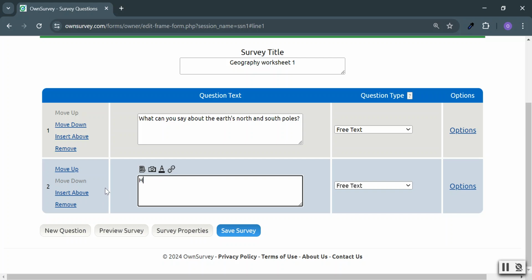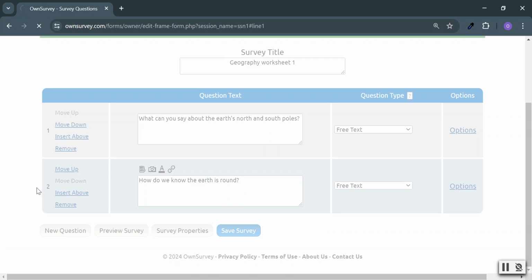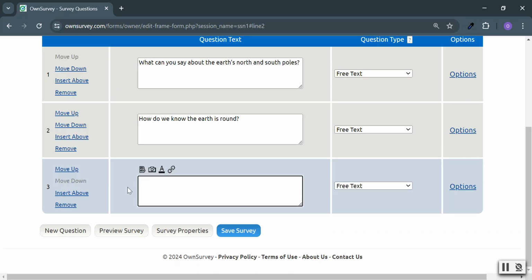How do we know the Earth is round? Great. Let's continue with another question. This is sort of a riddle, a fun riddle. I walk 1 kilometer, km. I guess we can say that it's a kilometer to the student.